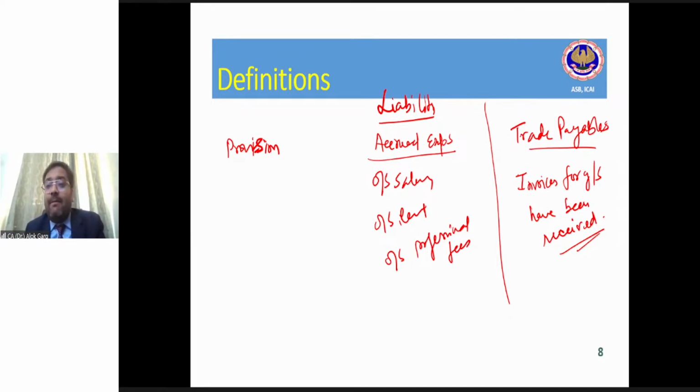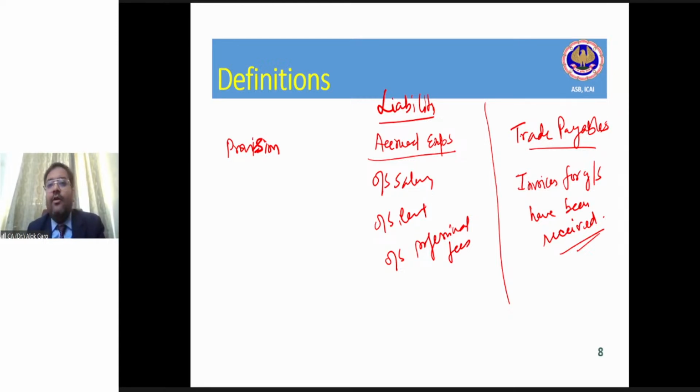Sumit is asking if it is a compliance fee. Sumit, compliance fee is also an accrued expense. Okay. Kosiki is asking, sir, why do we write provision for audit fee in the balance sheet? Kosiki, that is wrong. That is not right.